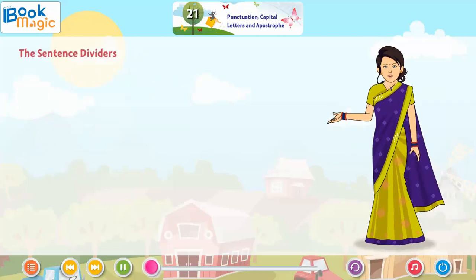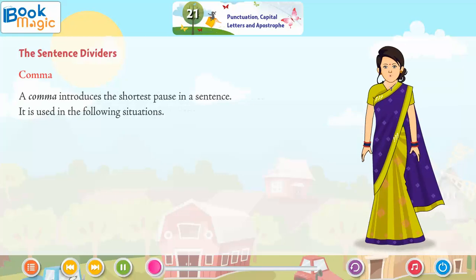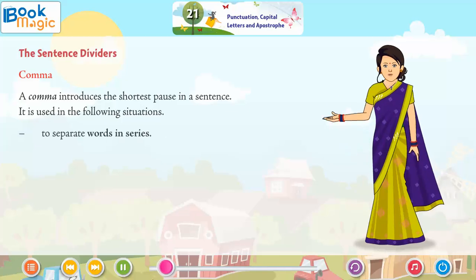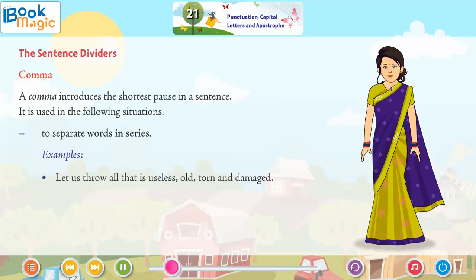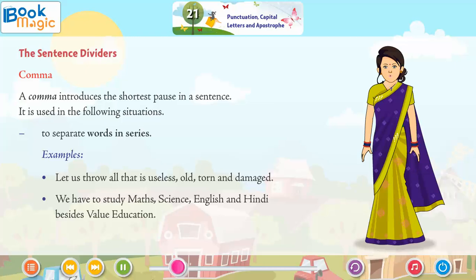The sentence dividers. Comma. A comma introduces the shortest pause in a sentence. It is used in the following situations: to separate words in series. Examples: Let us throw all that is useless, old, torn and damaged. We have to study maths, science, English and Hindi besides value education.